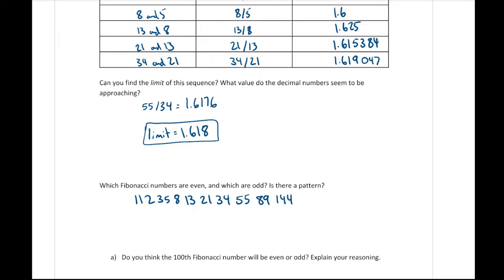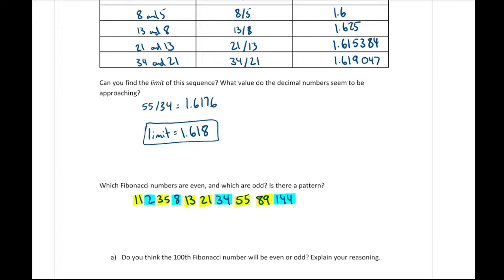So this is quite a long sequence of those numbers, which are odd. I'm going to go through and highlight the odd ones. So 1, 1, those are the same ones. So we have those ones are odd, and the even ones are there.